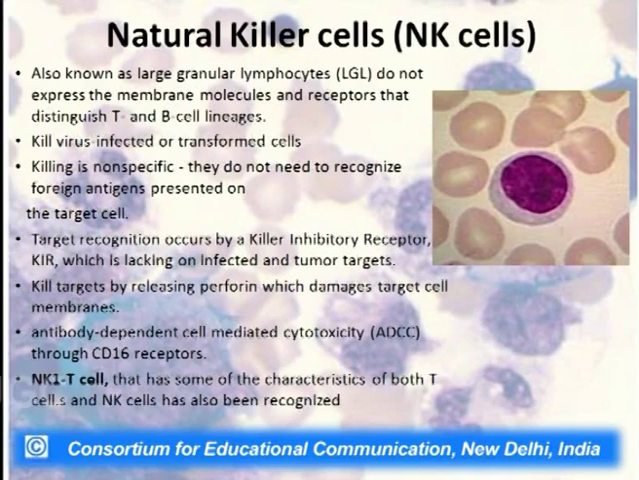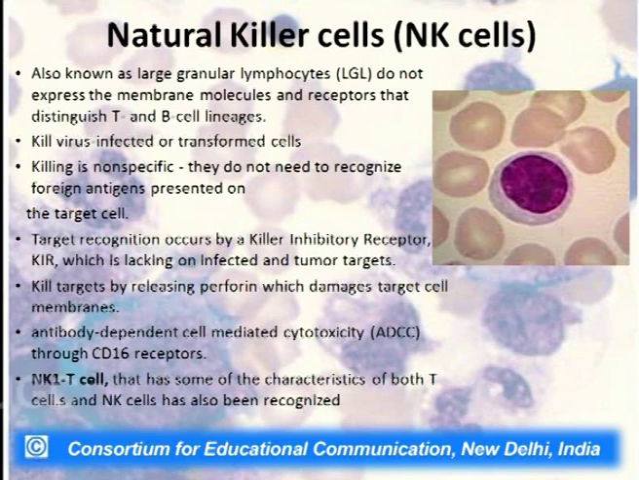Now, coming to the natural killer cell, a very important lymphocytic cell. The natural killer cells are also called large granular lymphocytes or LGLs. They do not express the normal membrane molecules or receptors that are present on the T lymphocytes or the B lymphocytes. Now, as you can see from the slide, the natural killer cells are much bigger. They have much more cytoplasm and they are granular. They are not agranular, they are rather granular in nature, and they kill the virus infected or the transformed cells.